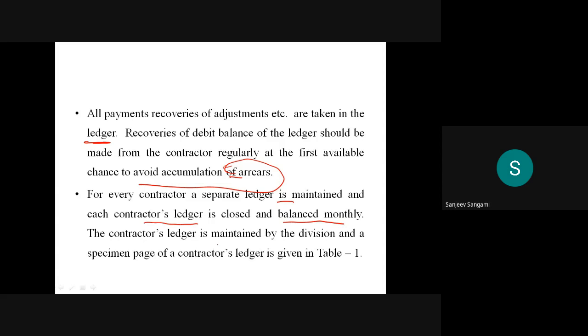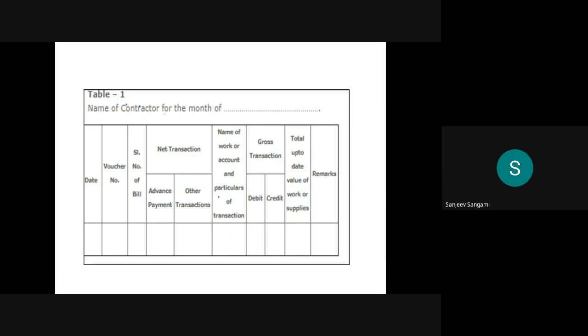The contractor's ledger is maintained by the division and a specimen page of the contractor's ledger is given. This is the typical contractor ledger in the offices. See the date, voucher number, which means the bill. I already explained the difference between the bill and the voucher. The voucher number is the serial number for the bill, then any advance payment made and any other transaction. Then the name of the work or the account or the particulars of the transaction, then debit and credit.